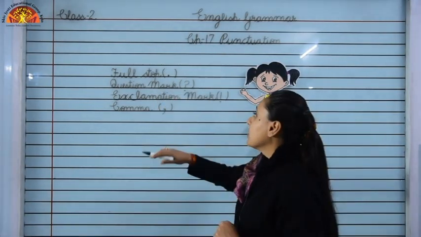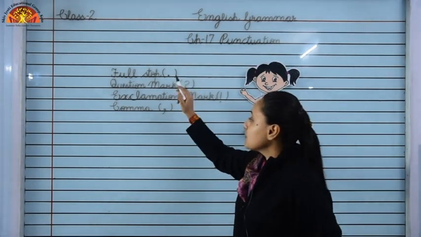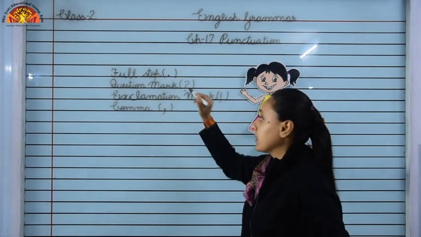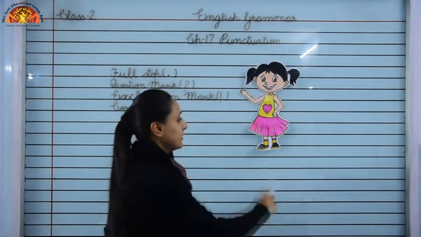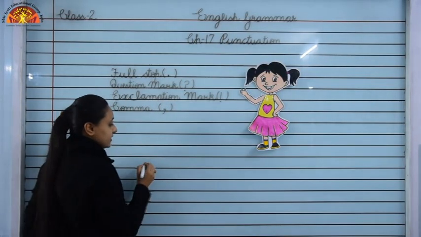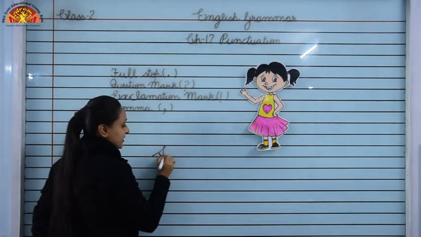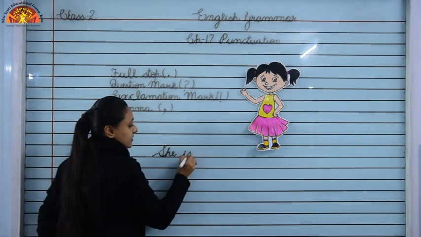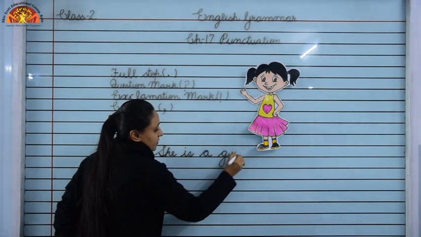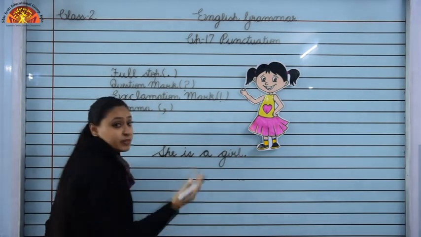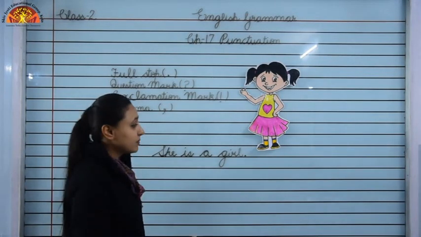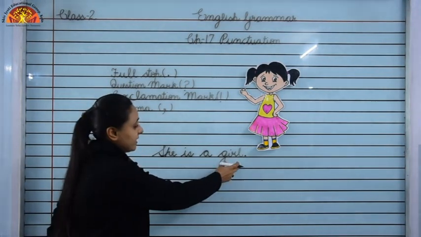So, children, we begin our chapter with the first punctuation mark, that is full stop. The symbol of full stop is this. Look over here. Who is she? She is a girl. Let me write a sentence for her. She is a girl. This sentence is telling me something, that she is a girl. So, whenever a sentence is telling you something, we use a full stop at the end of the sentence.